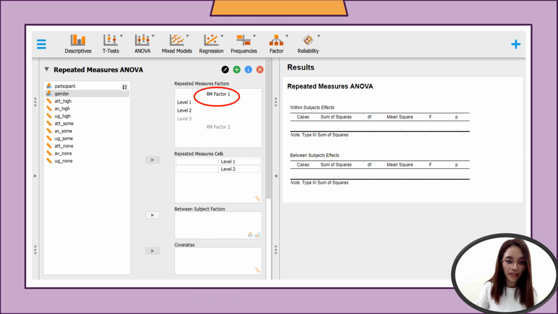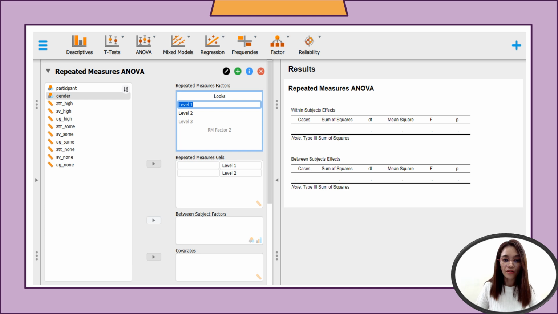Right after that, you have the repeated measures factors: factor 1 and also factor 2. What you're going to do is edit the RM factors. Let's have first the first. This is looks, the first factor.